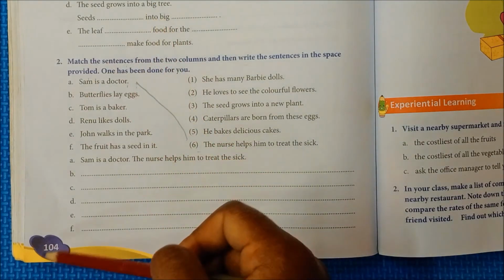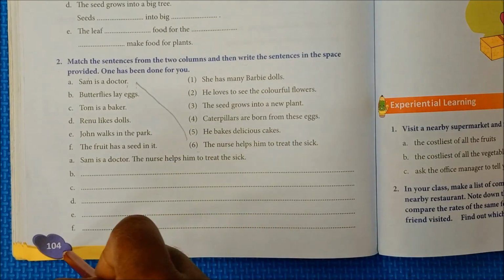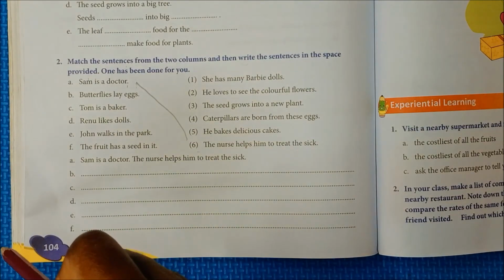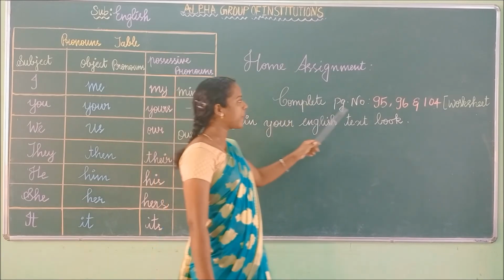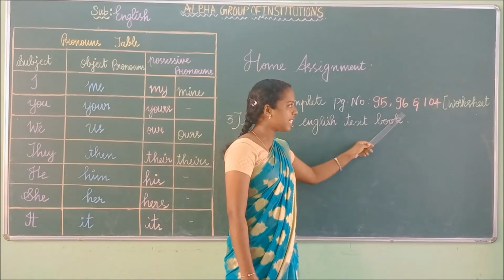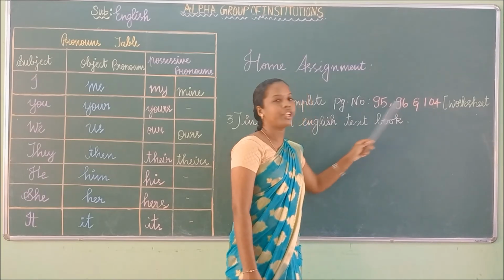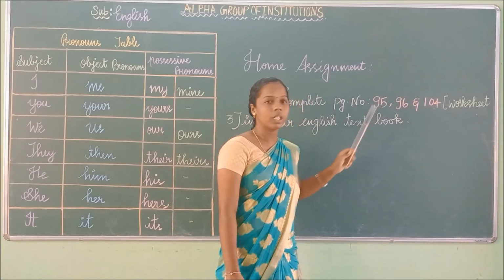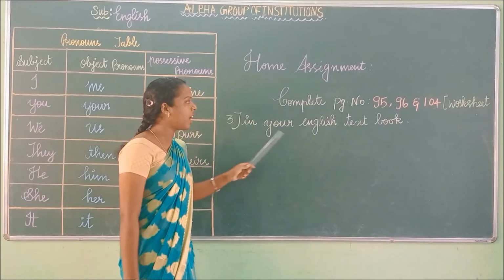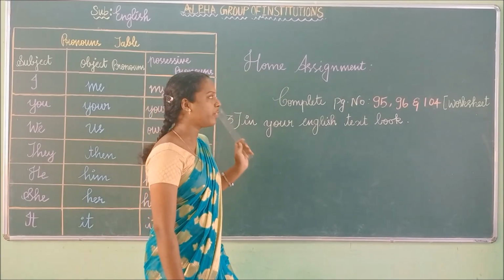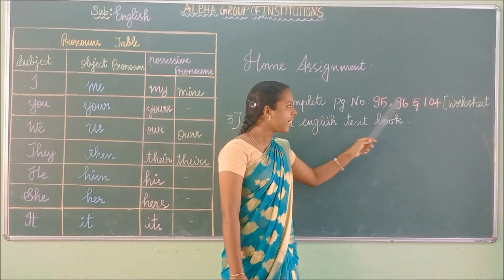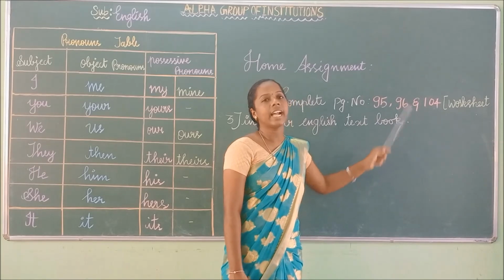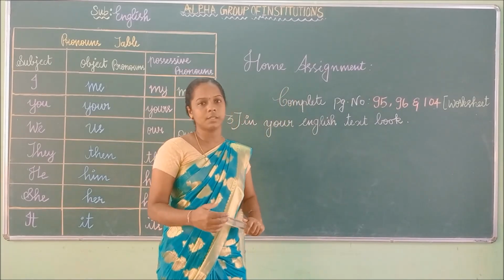You have to complete page number 104, worksheet 3, exercise 1 and 2 in your English textbook. Have you understood, children? Now it's time for your home assignment. Complete page number 95, 96 and 104 in your English textbook. Worksheet 3 on page 104 you have to complete fully. Children, listen carefully. You have to complete these 3 pages in your English textbook: 95, 96 and finally 104.